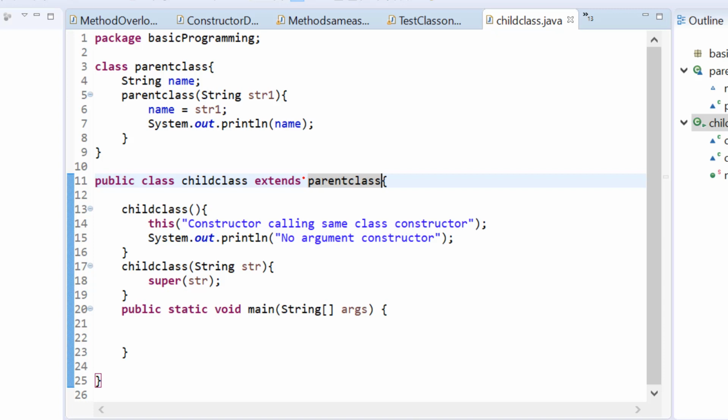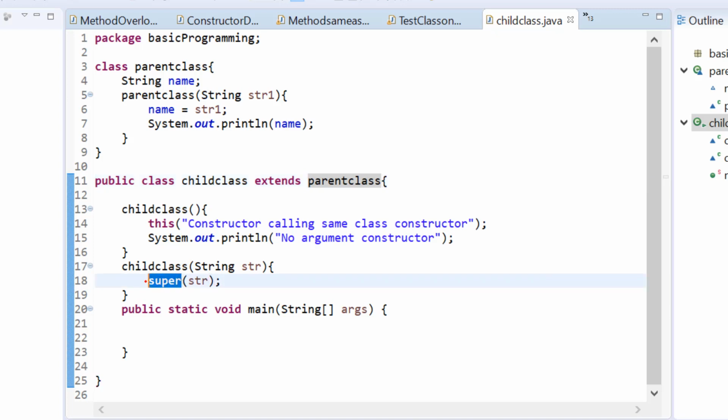So extends means we are treating this as a parent class and this as a child class of the parent class. In the child class, whatever values or methods are declared in the parent, we can use them in the child class. This comes under the inheritance topic, which we will cover in future videos. For now, just remember that we create a child class using the extends keyword. Now we would like to access the parent class constructor in the child class constructor.